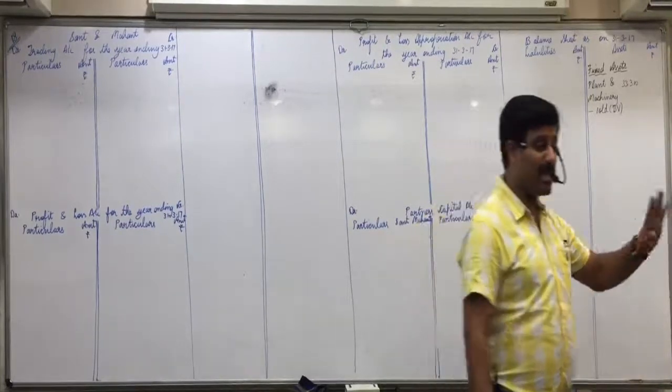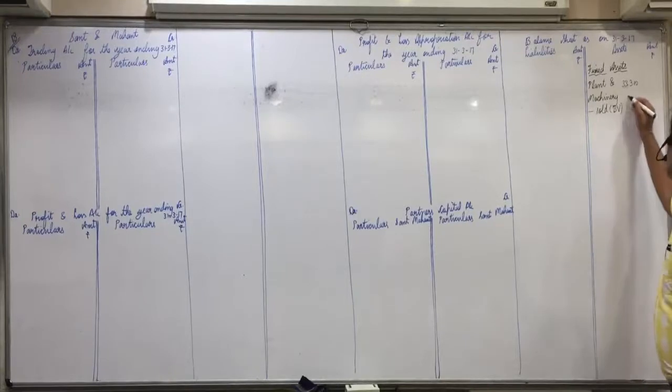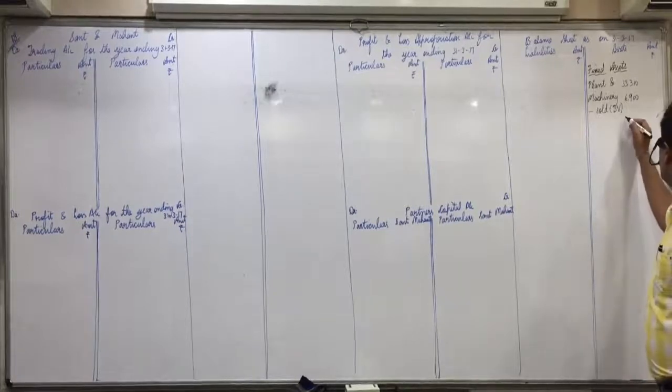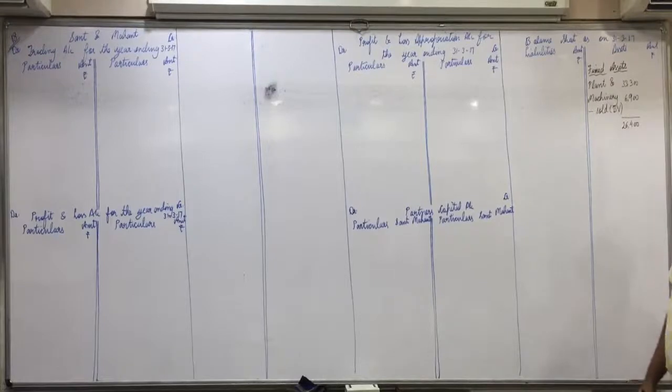In bracket on 1416 means it is sold in the beginning of the year itself. What is the book value of machine which is sold? So we will minus 6,900. Any doubts with this? 26,400 of machines remain in the business. Yes. Once again, whenever there is addition as well as sale, what will you do? First subtract the assets sold.